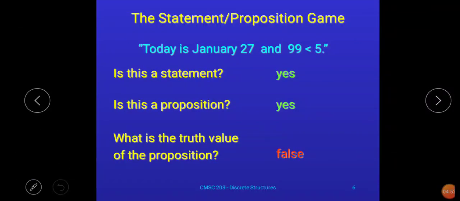See, the value of this statement being true as well as false at the same time will never happen, like today is January 27 as well as today is January 15 at the same time.